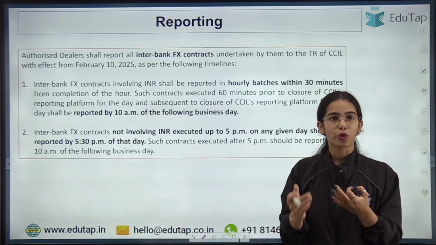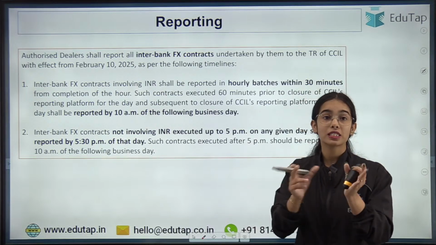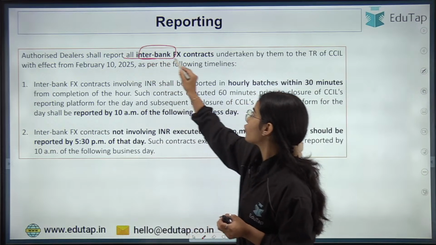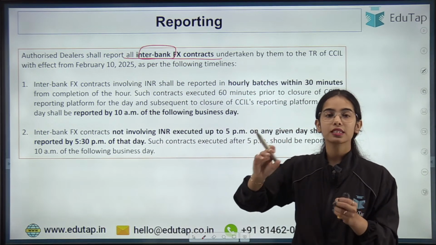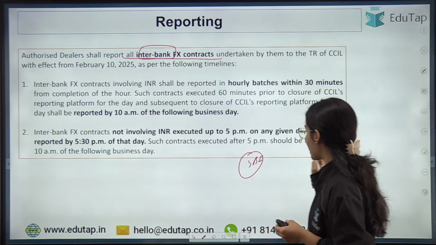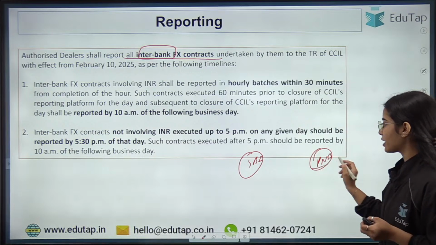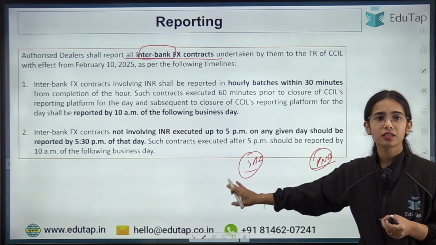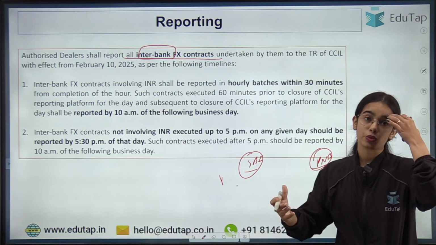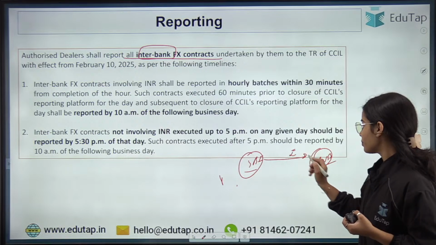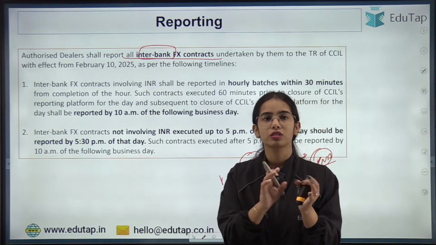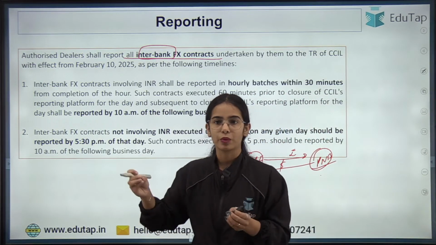Okay. Now reporting will happen in which manner, and what is the timeline that they have to follow? So authorized dealers shall report all the interbank foreign exchange contracts. Now authorized dealers are the authorized dealer category 1 banks, let's say SBI and PNB, just as an example. They are getting into a transaction. SBI is saying that I will give you rupees, PNB is saying that I will give you dollars or something. Okay, so there is a transaction that is happening.